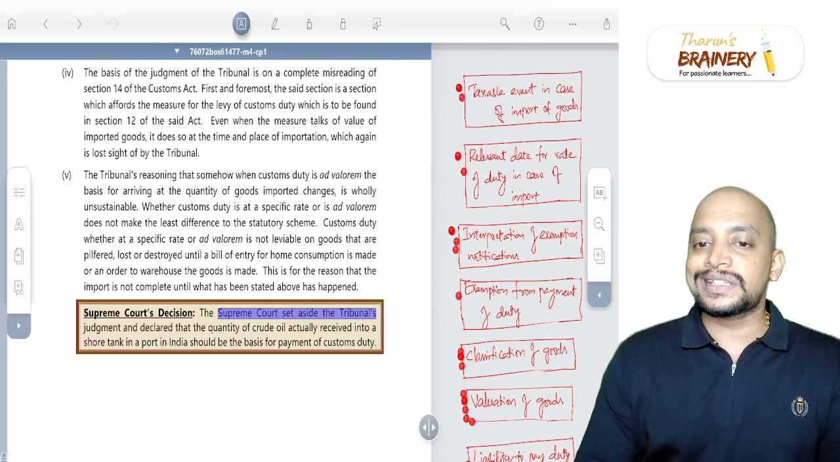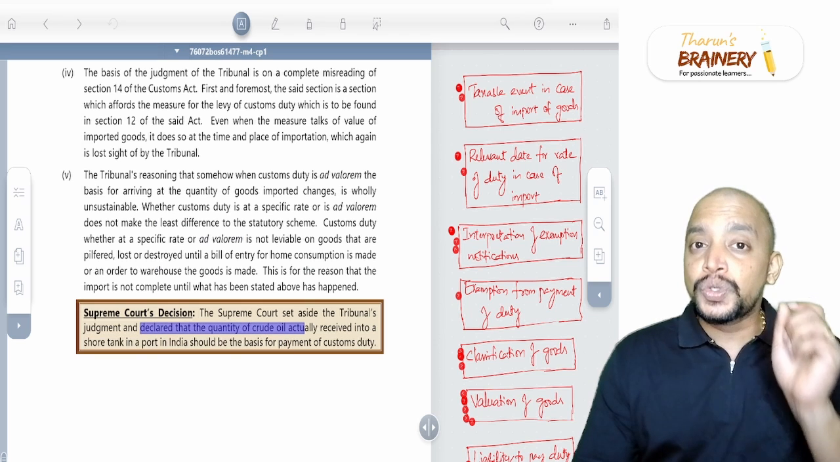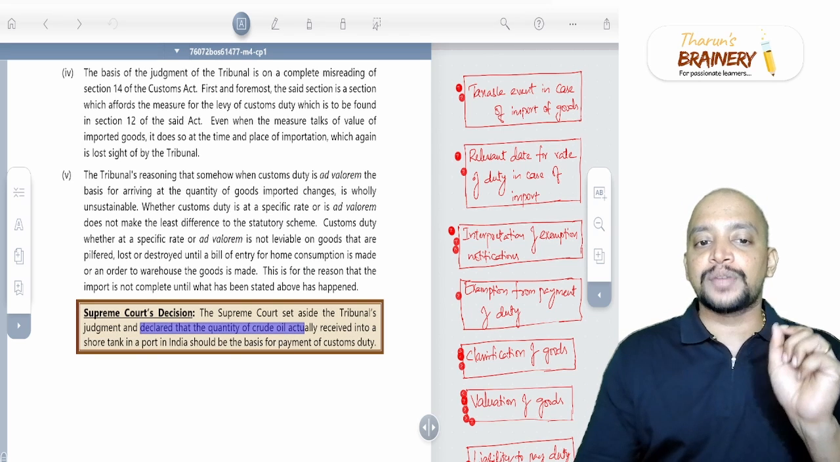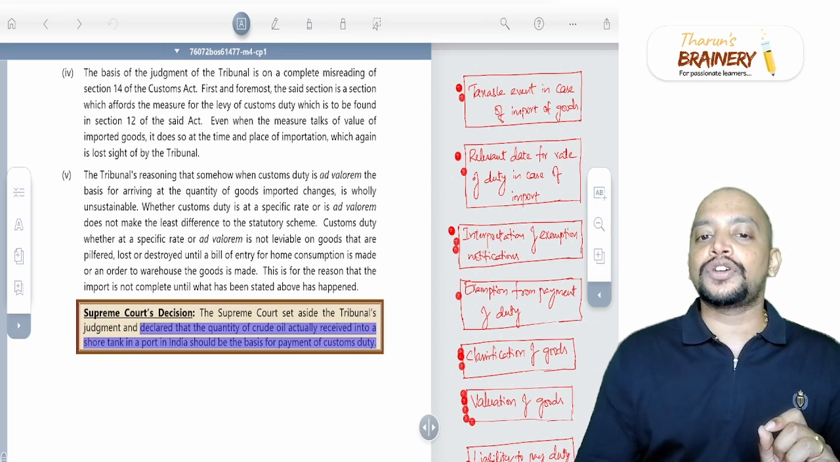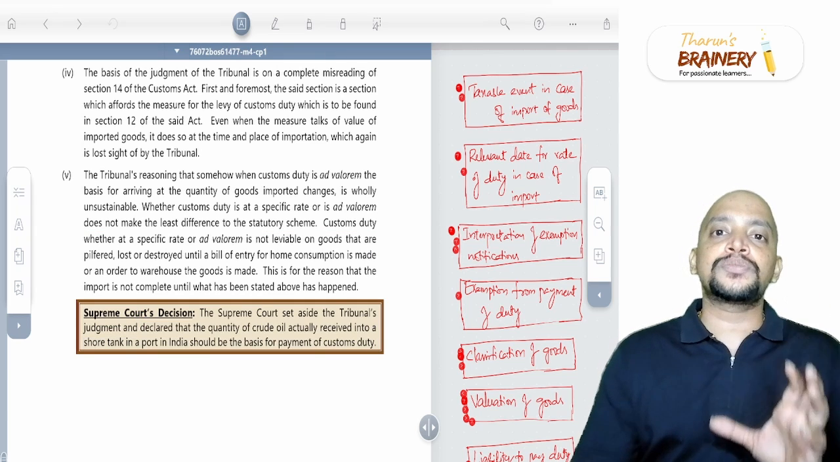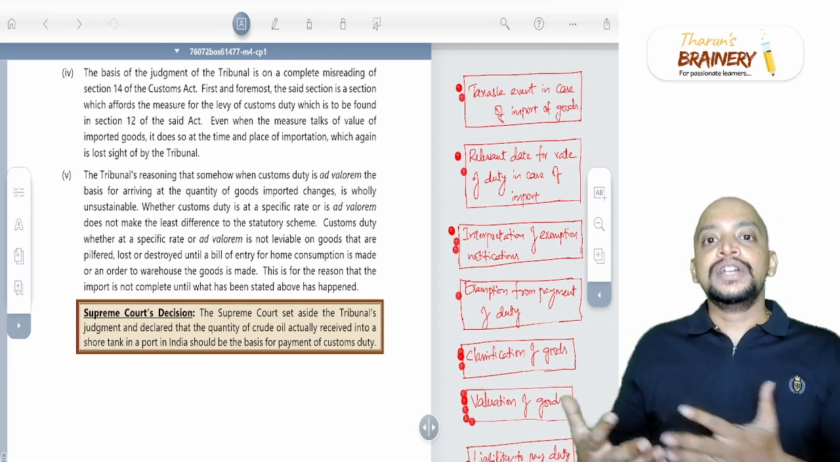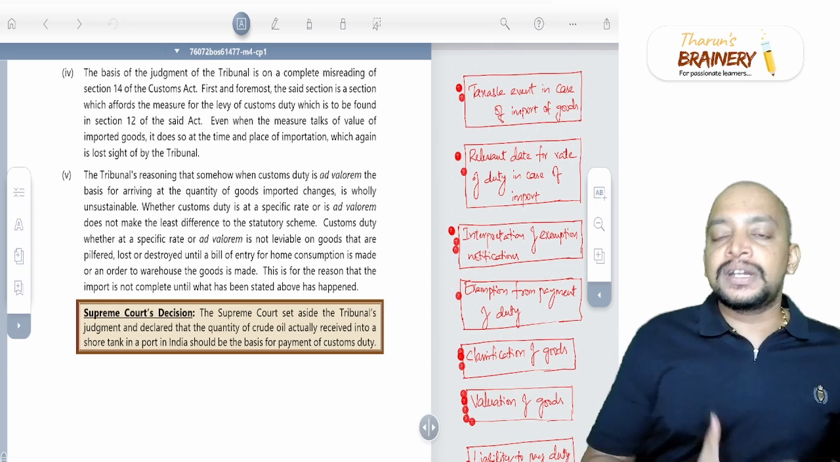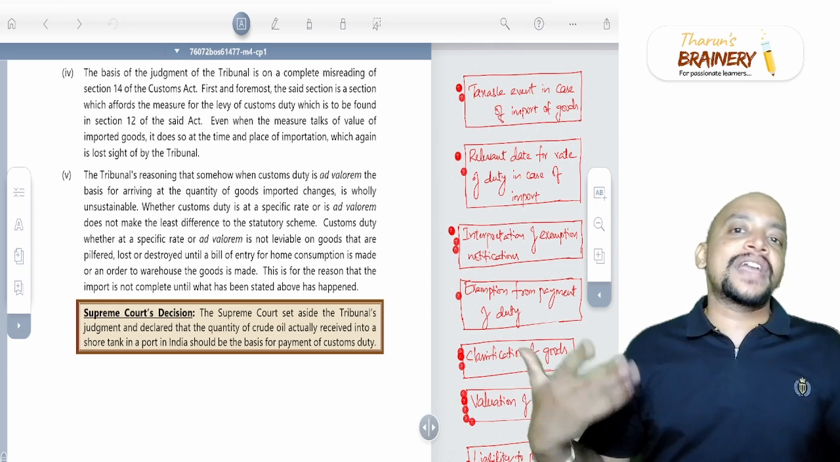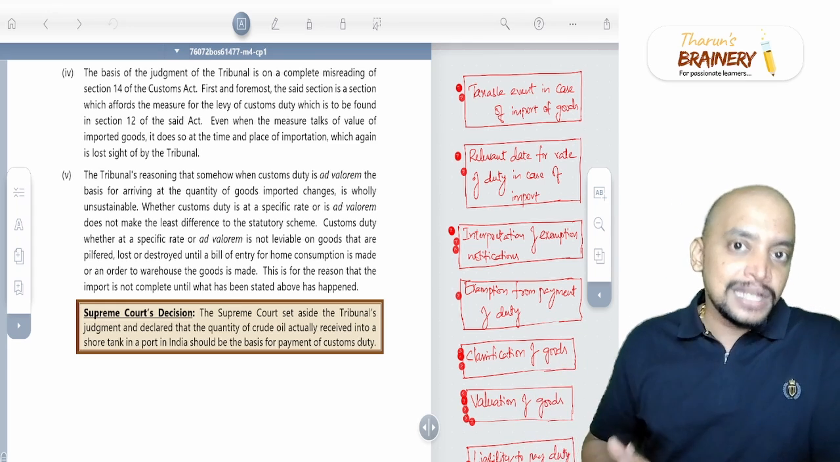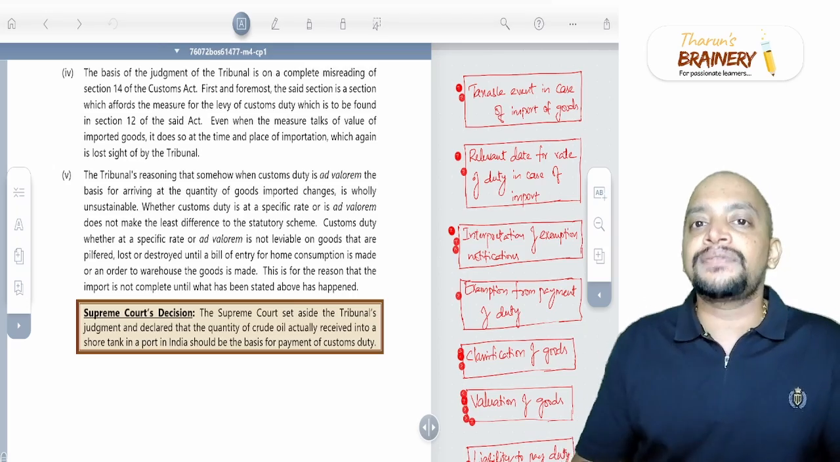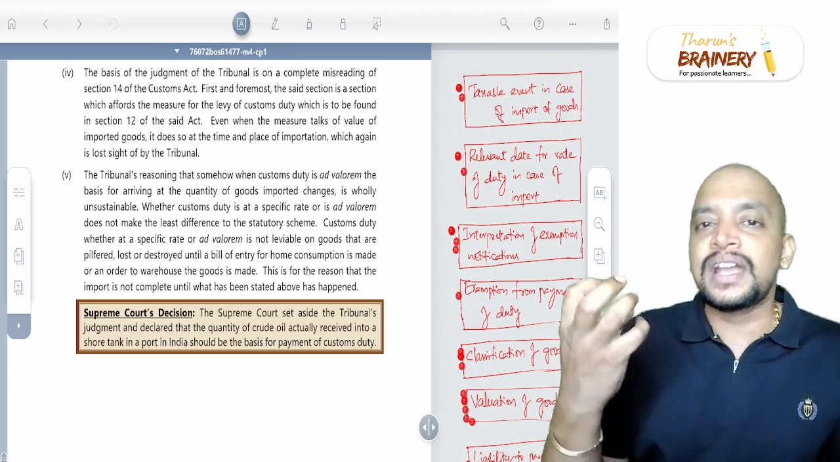The Supreme Court set aside the tribunal judgment and declared that the quantity of crude oil actually received into the shore tank in a port in India should be the basis for customs duty. So only customs duty is payable on the unloaded quantity. If any transit loss happened, there is no levy, and a question of exemption, remission, etc. does not arise. Customs duty levy itself is only on the quantity that is being unloaded.